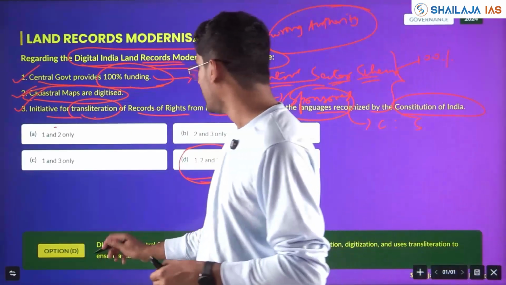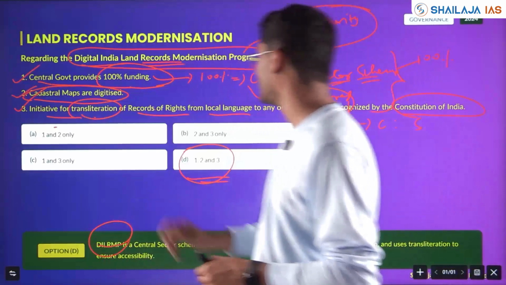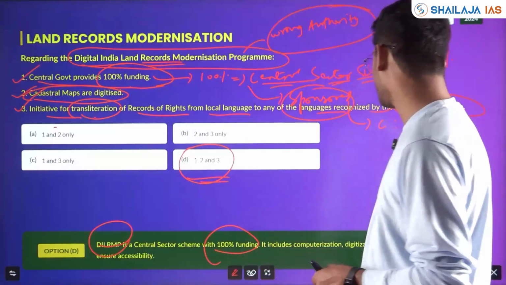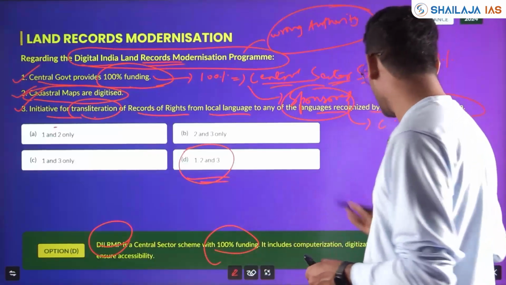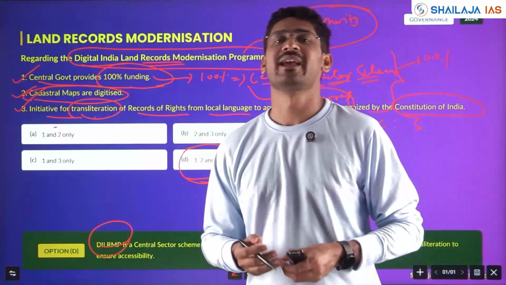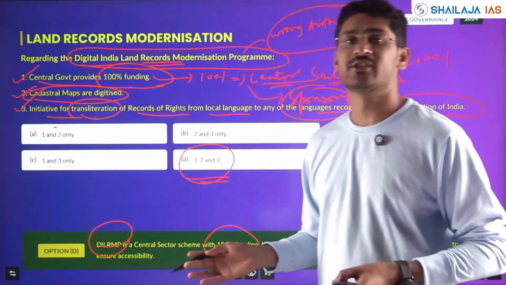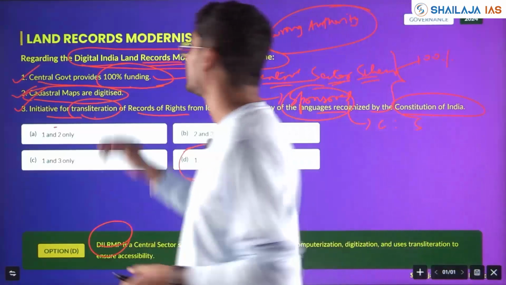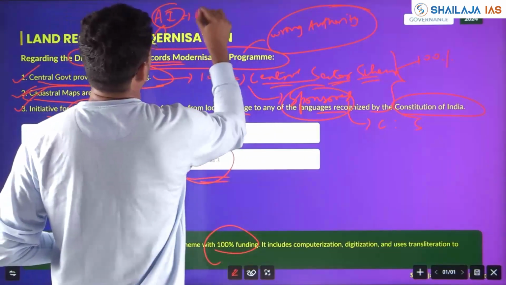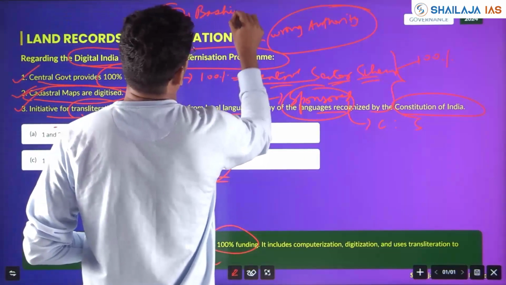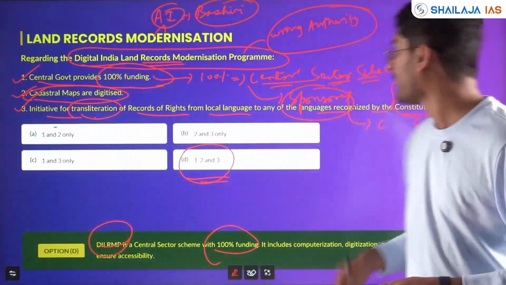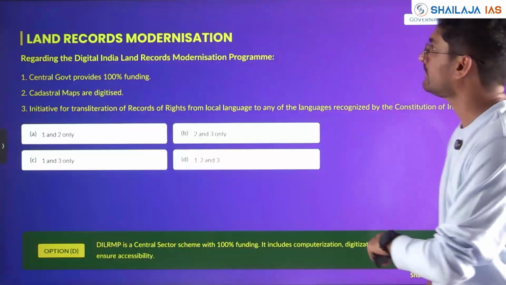Digital India Land Records Modernization Program, Central Sector Scheme, 100% funded by central government. It includes computerization, digitization, and uses transliteration, which is the AI transliteration that is in use also. AI transliterator, Bhashini. Bhashini is the AI transliterator used by Government of India.